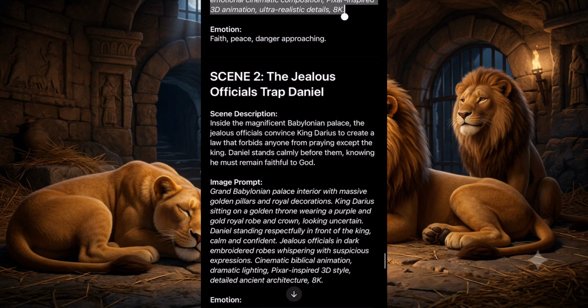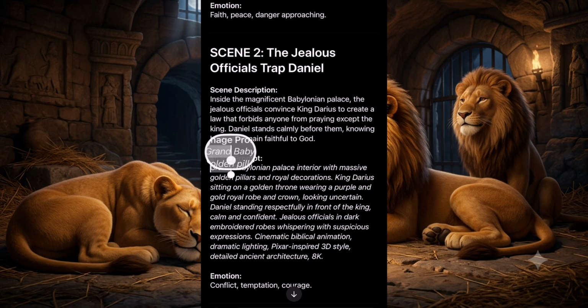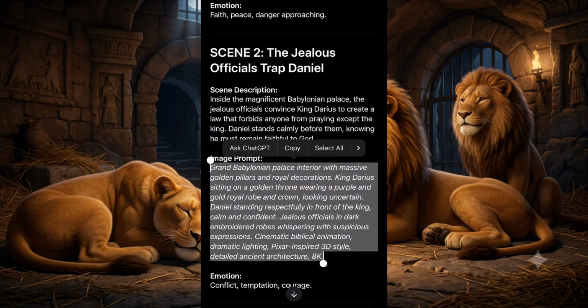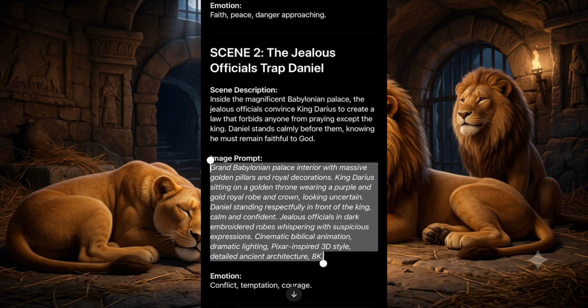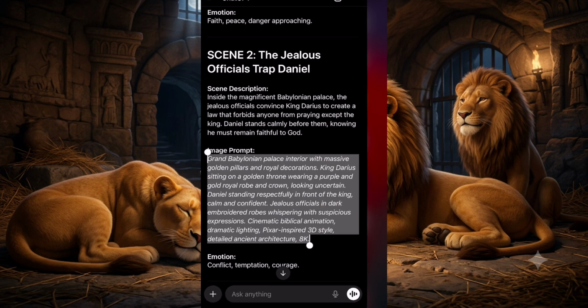This scene description, we are going to be needing it when we are generating the videos. Now we are going to copy this second scene, then we are going to take it back. Now let's see what that scene is all about. It is a Babylonian palace interior with massive golden pillars, royal deck.